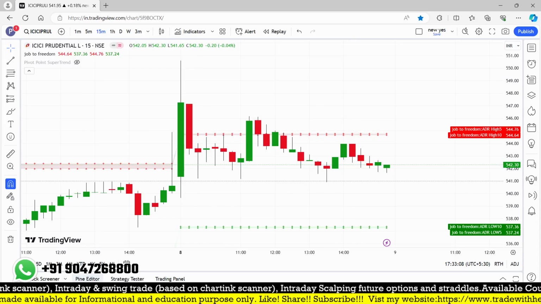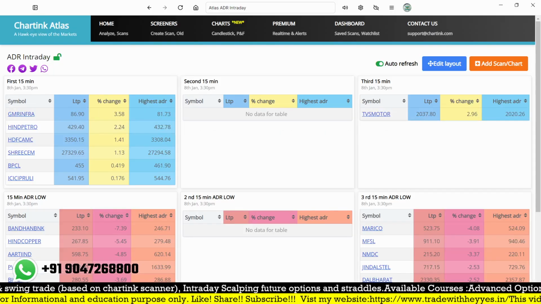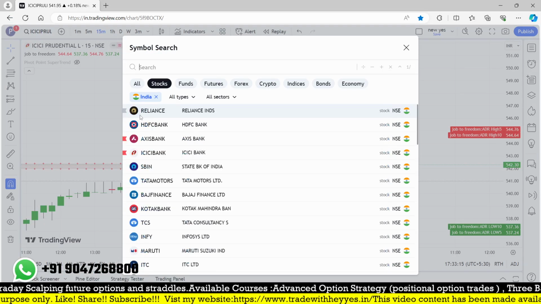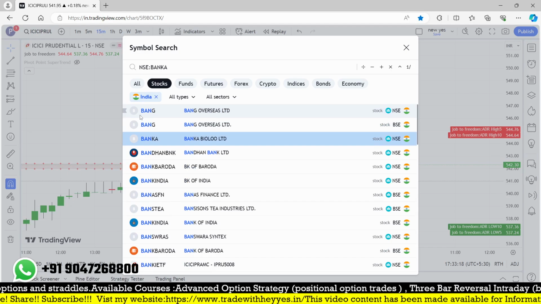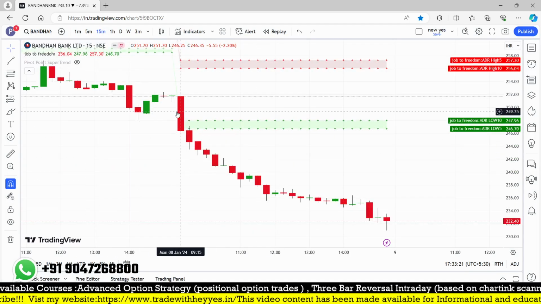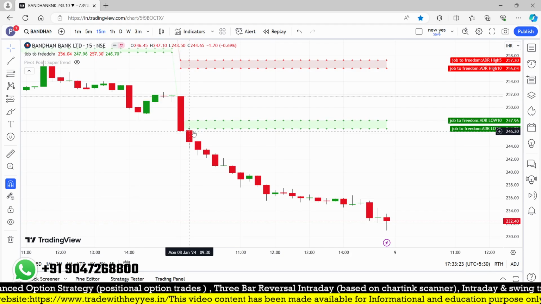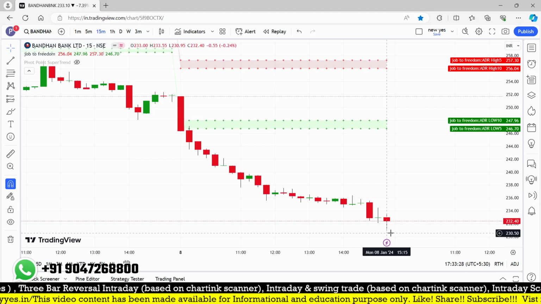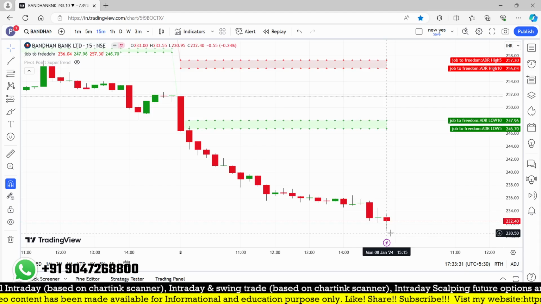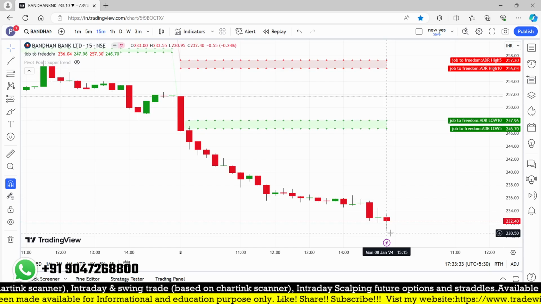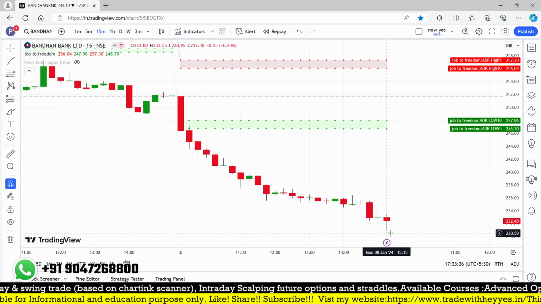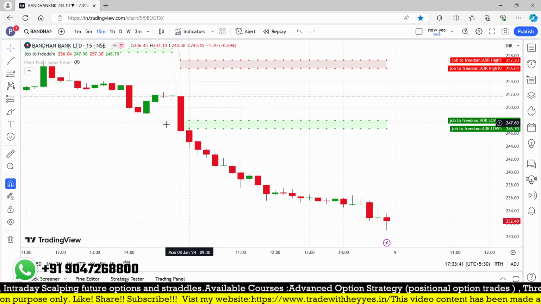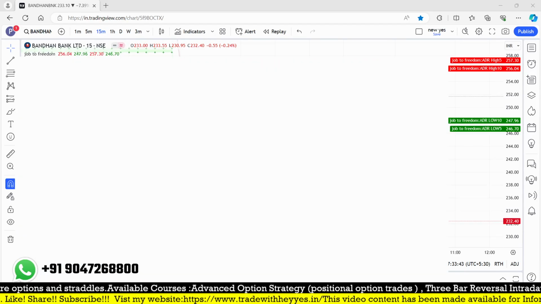On the bearish side, the overall market supports some stocks like Bandhan Bank, Hindu Copper, and Aarti Industries. The top one is Bandhan Bank. In the first candle itself, it came into the scanner. This is the first candle, and it closed below, broke 246 and closed at 232. So there was a huge movement, almost 14 points. That was a great opportunity with this particular stock, Bandhan Bank. A lot of confirmations, and it is giving you such a good result based on the ADR first candle.